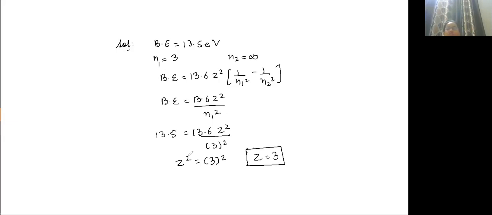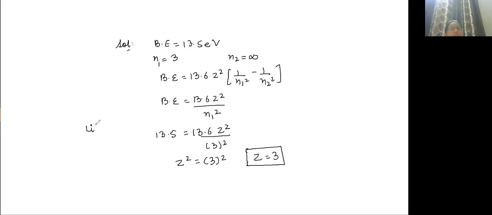13.6 and 13.5 is almost equal to 1. Or you'll get Z equals to 2.9 something. So round off, you will get Z equals to 3. If Z equals to 3, it belongs to hydrogen is 1, helium is 2, lithium is 3.